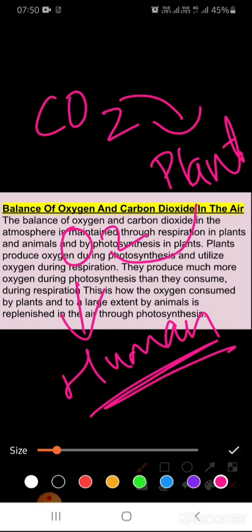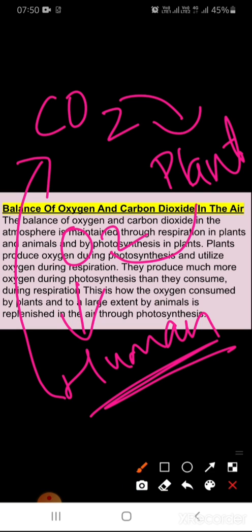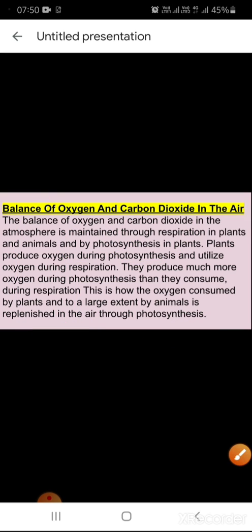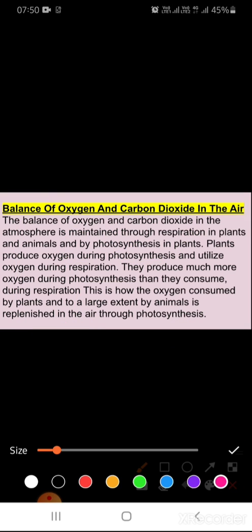Plants release oxygen, and that oxygen is used by human beings. Again, human beings release carbon dioxide, carbon dioxide used by plants, plants give us oxygen, oxygen is used by humans. We can say a cycle is there, and this cycle maintains the amount of carbon dioxide and oxygen in the atmosphere.